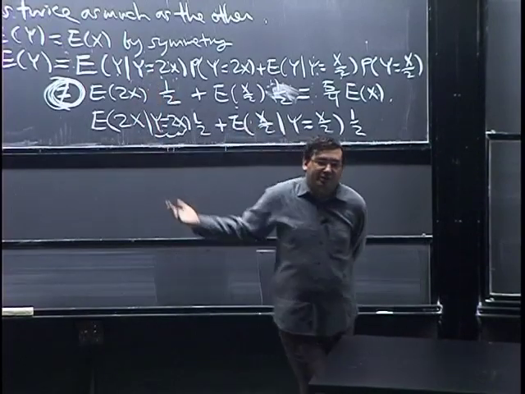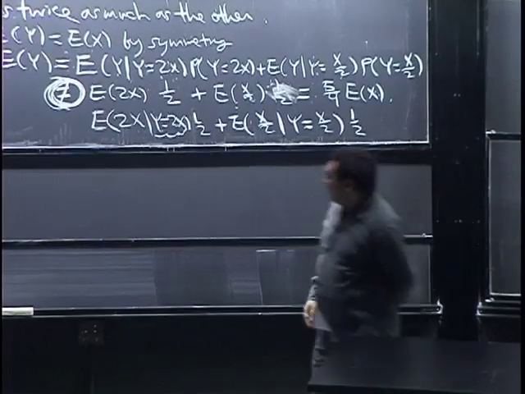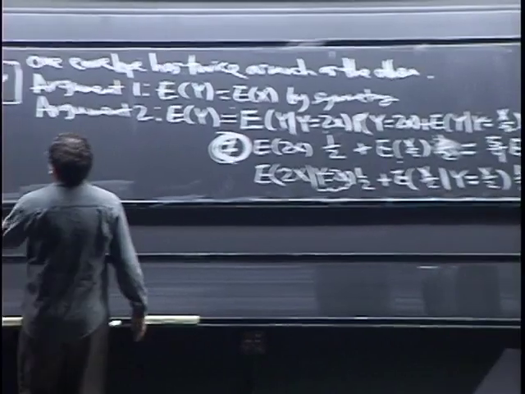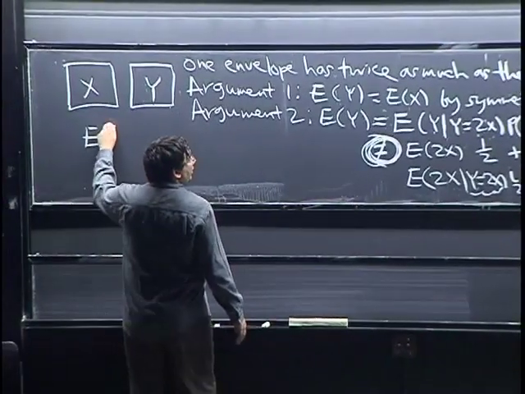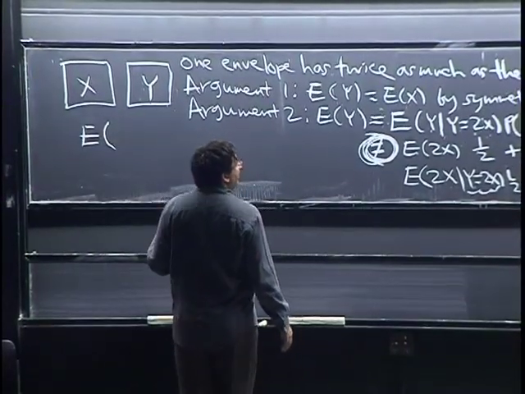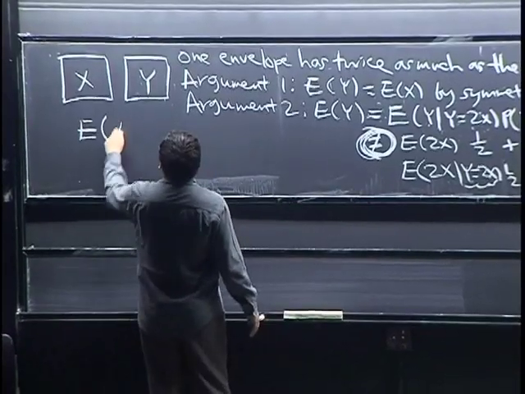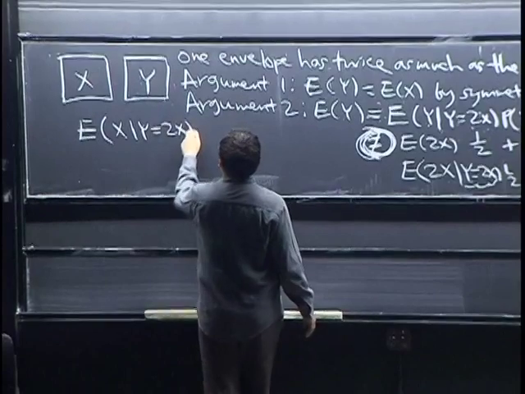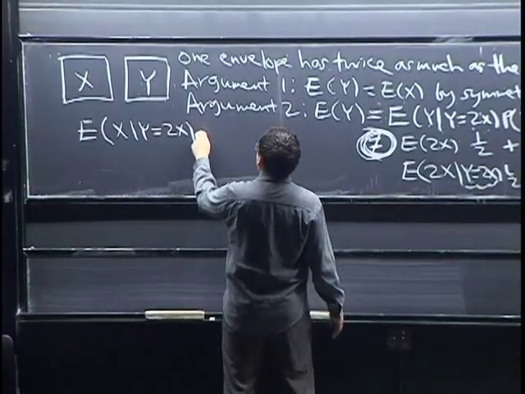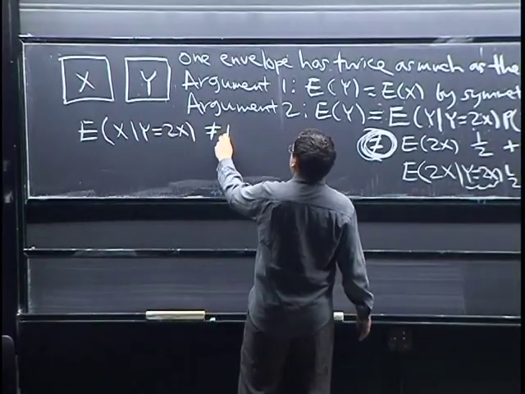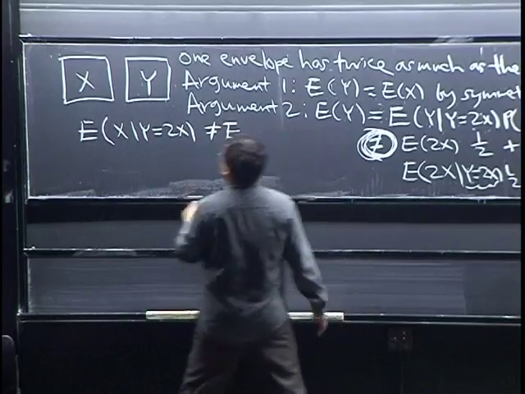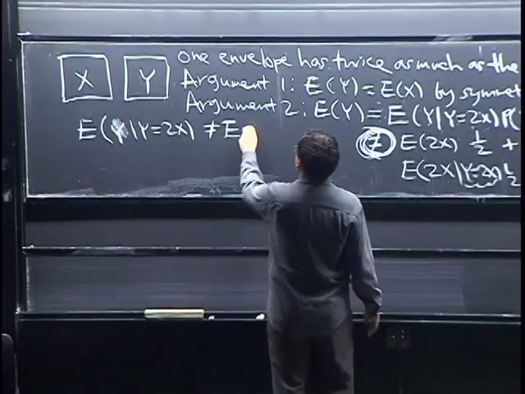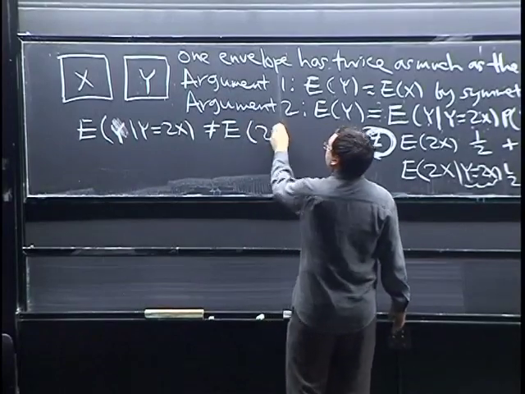You just can't say that. So what we just showed is that E of y given y equals 2x is not equal to E of 2x.